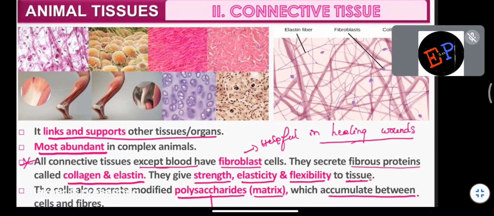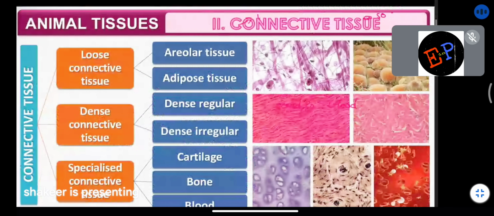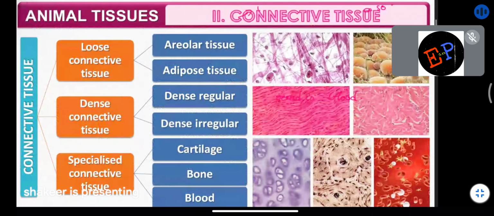Understood? That's it. So next, these connective tissues, again we can divide them into three types. What are they? First one is called loose connective tissue. Second one is called dense connective tissue. And the third one is called specialized connective tissue. So connective tissues we are dividing into three types: loose, dense and specialized connective tissues.